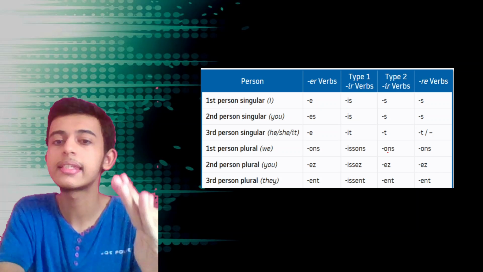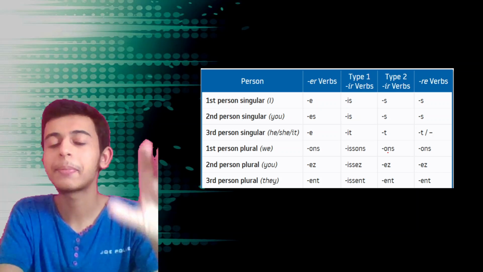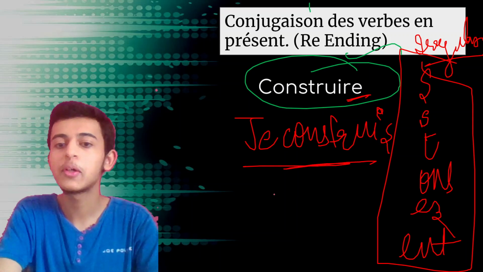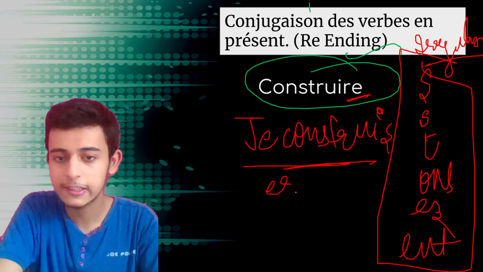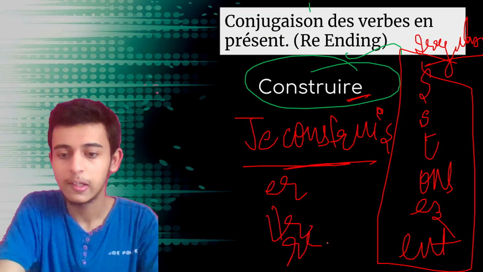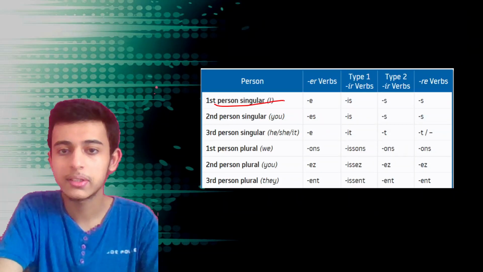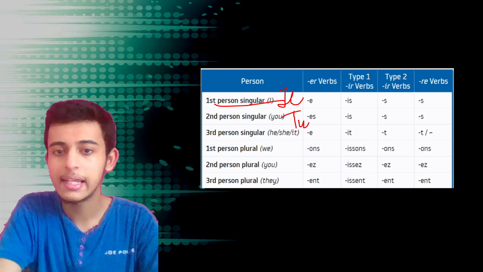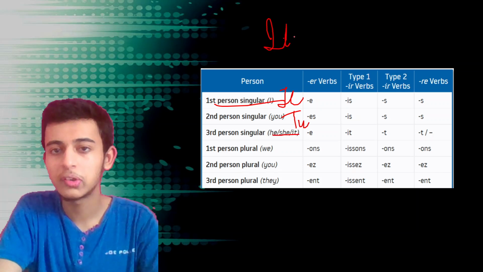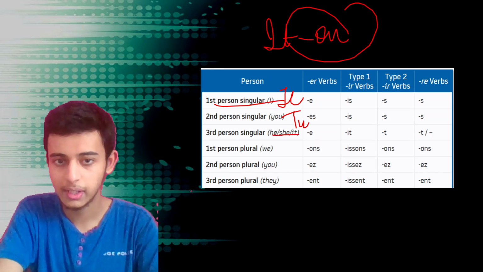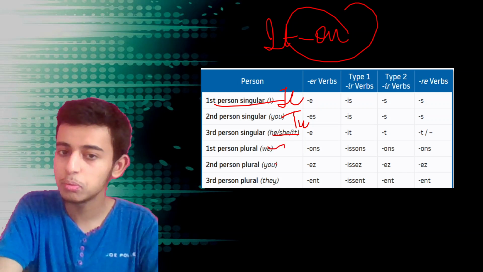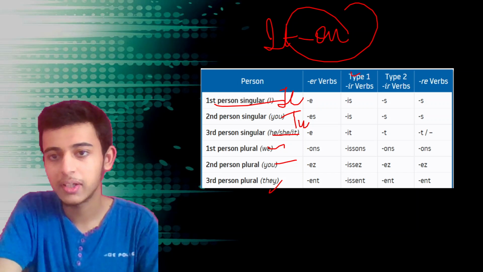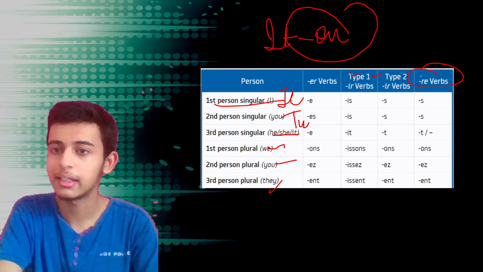Is that clear? And this is a kind of table for revising all the things, right? Great. So in this way you can form all the conjugations we have discussed: ER, IR, and RE. Now let's revise it. First person, that is I, je, tu, il, elle, or on. It is generally represented by on, right? Now first person plural, nous, vous, ils, elles. So you can revise it. Just now we had discussed it. Type 1 IR, type 2 IR, and RE ending verbs.